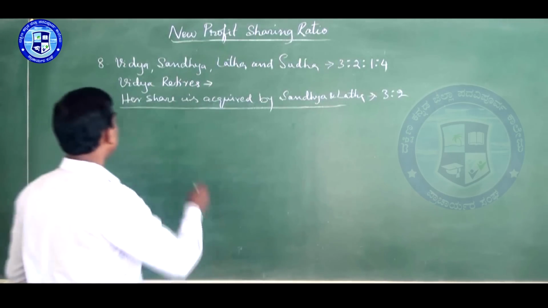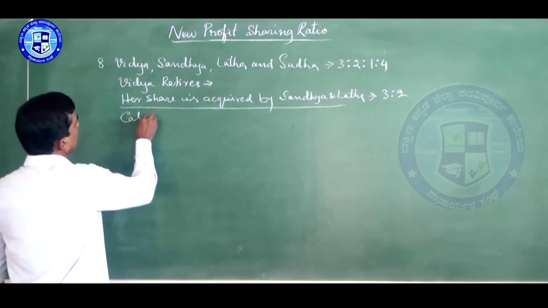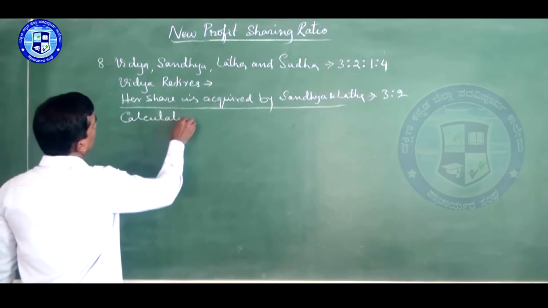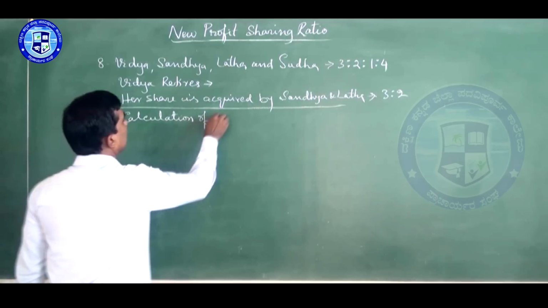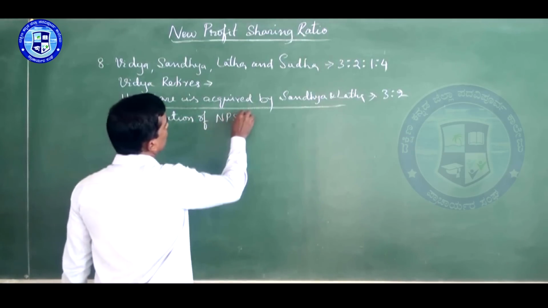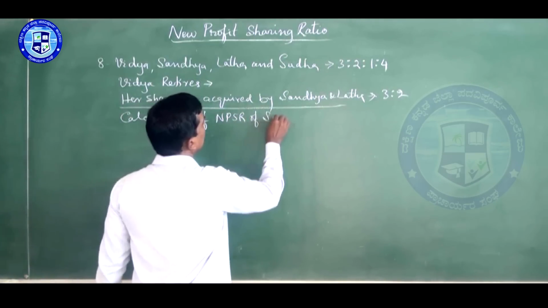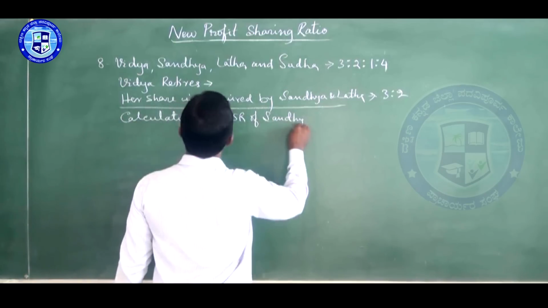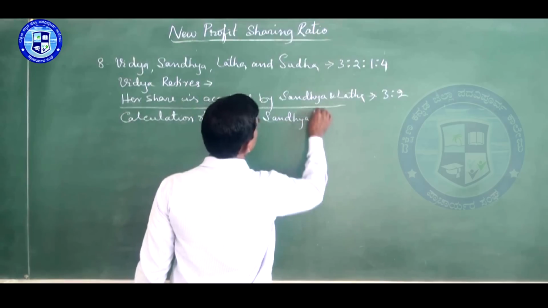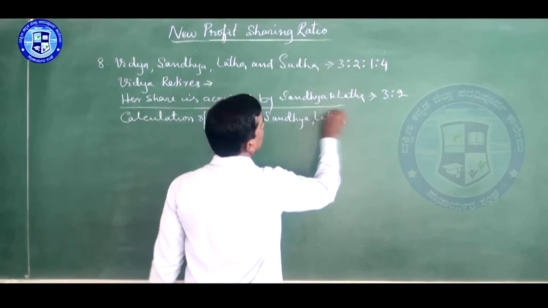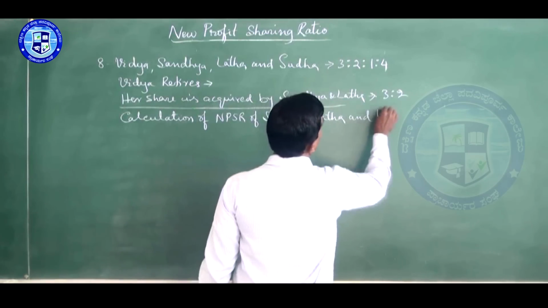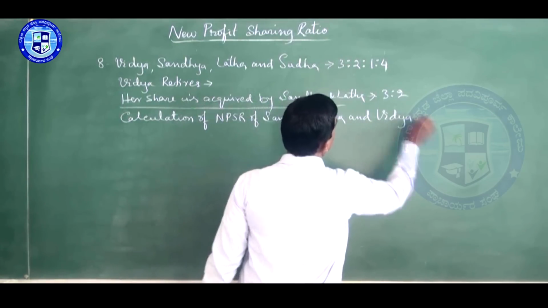Now calculate. First sentence: calculation of new profit sharing ratio of Sandhya, Lata and Sudha.